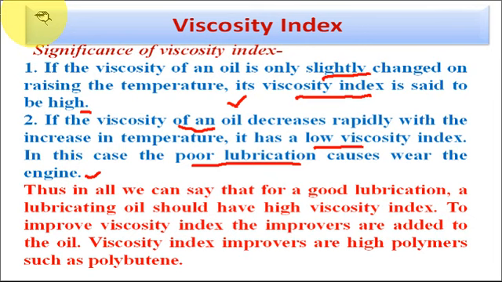To improve the viscosity index, we may add viscosity index improver substances to the lubricating oil, or blend it with these types of improvers. Generally long chain hydrocarbons are used as viscosity index improvers, for example polybutene, hexanol, etc.